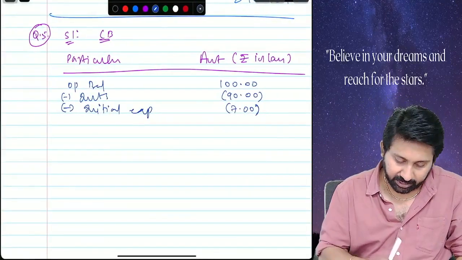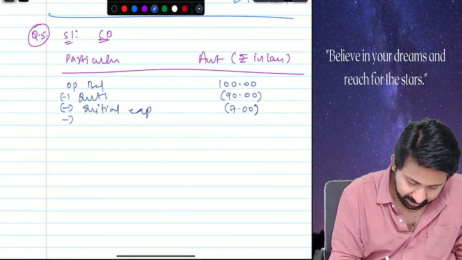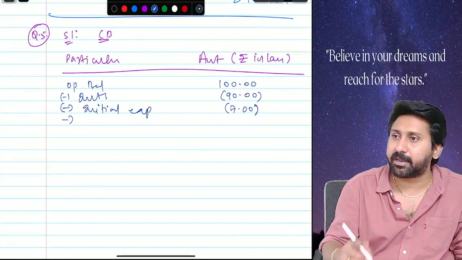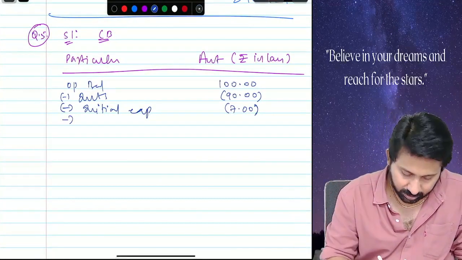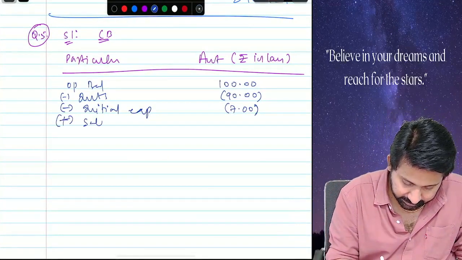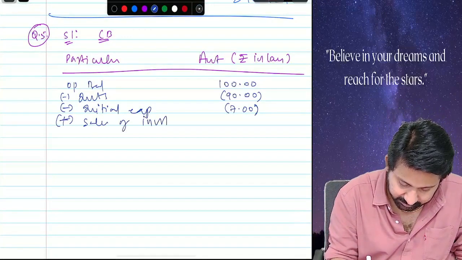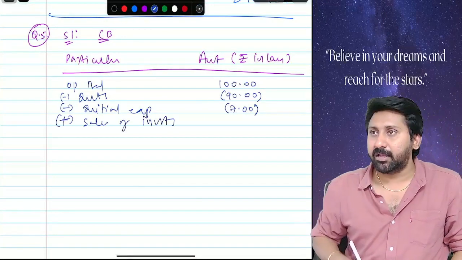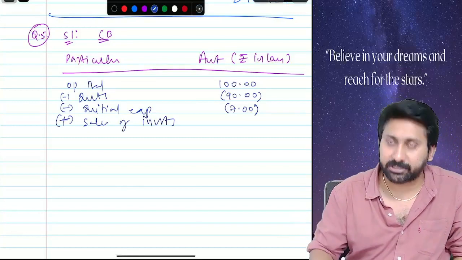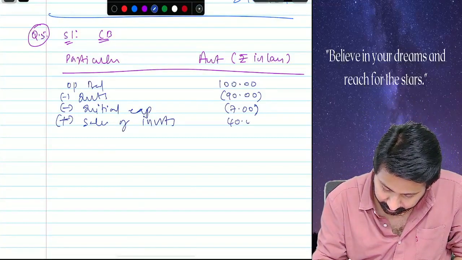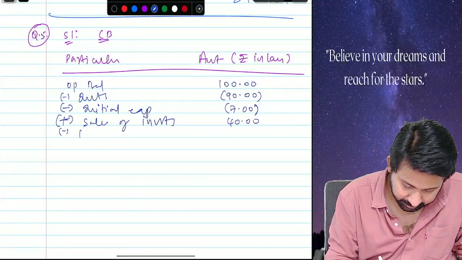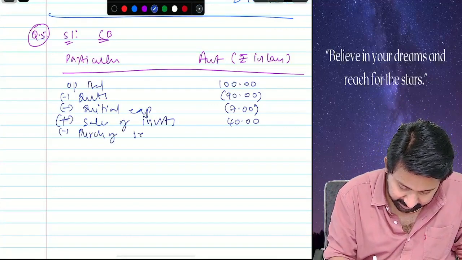Tell me now. He sold that. Sold means plus. Sale of investments, I am writing roughly. How much? 40. Minus purchase of securities. How much?